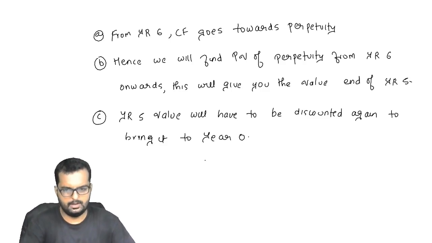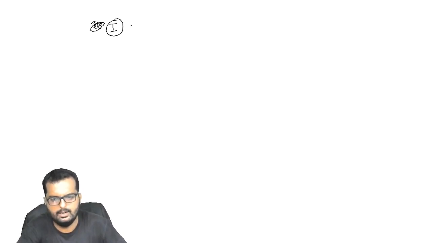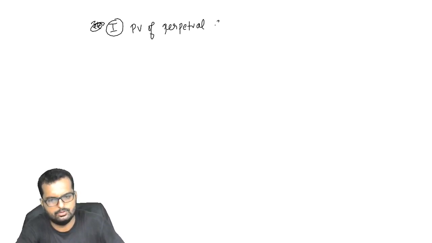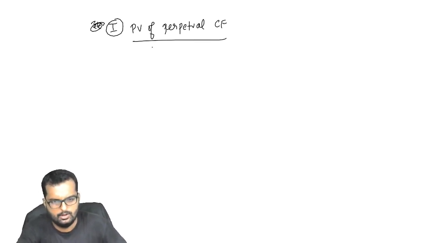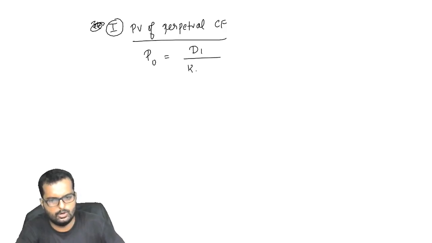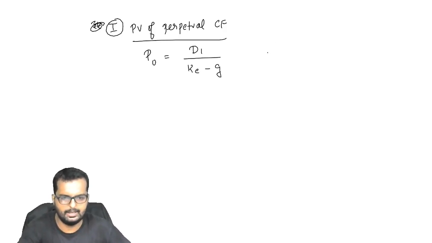All right, I believe you have put up till here. So I'll write down over here now. Step number Roman numeral 1: present value of perpetual cash flows. Okay, so you have learned the formula: P0 is equal to D1 divided by KE minus G.